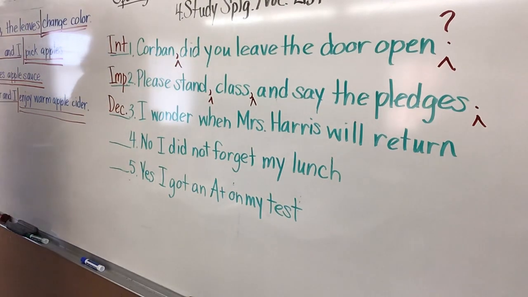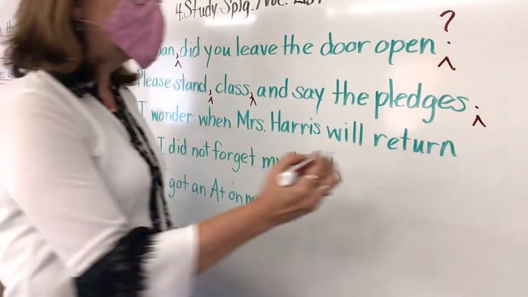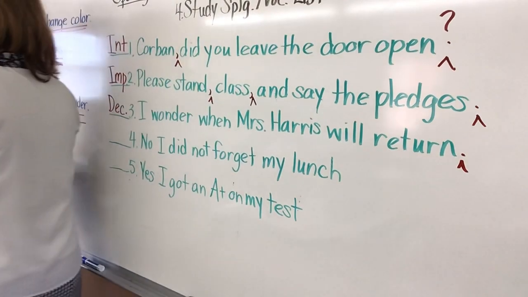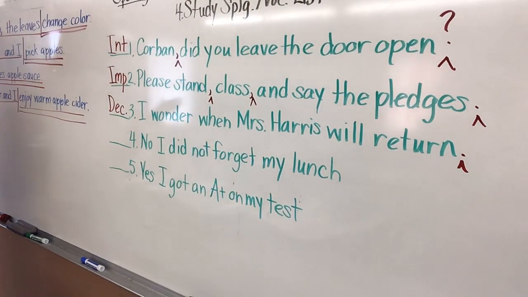End of the sentence. You would put a period at the end. Very good. Because it is declarative, because you're just saying, I wonder. You guys understand that? Even though there is something you're wondering about, you're not actually asking. You're just saying, I wonder. I wonder when Mrs. Harris will return. All right, is there anything else needed in that sentence?